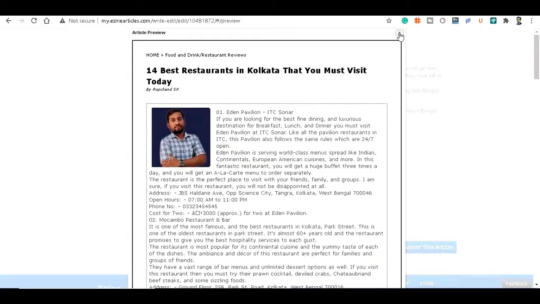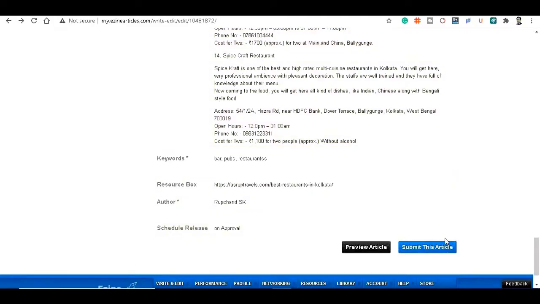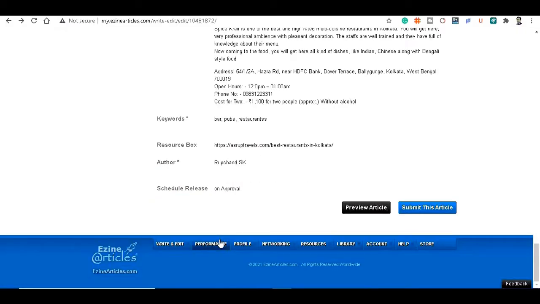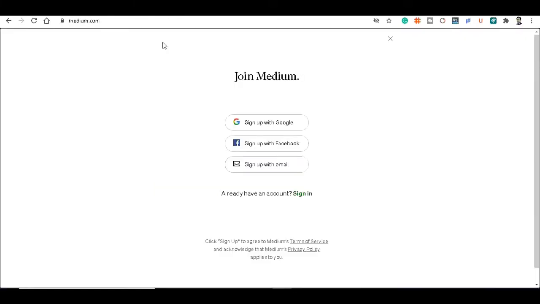So let's close this, and after previewing your article, you have to click this submit button. So I have already submitted this. So friends, I hope you have learned how to do guest posting on the Usain Articles website. And now I'm going to take you through medium.com.